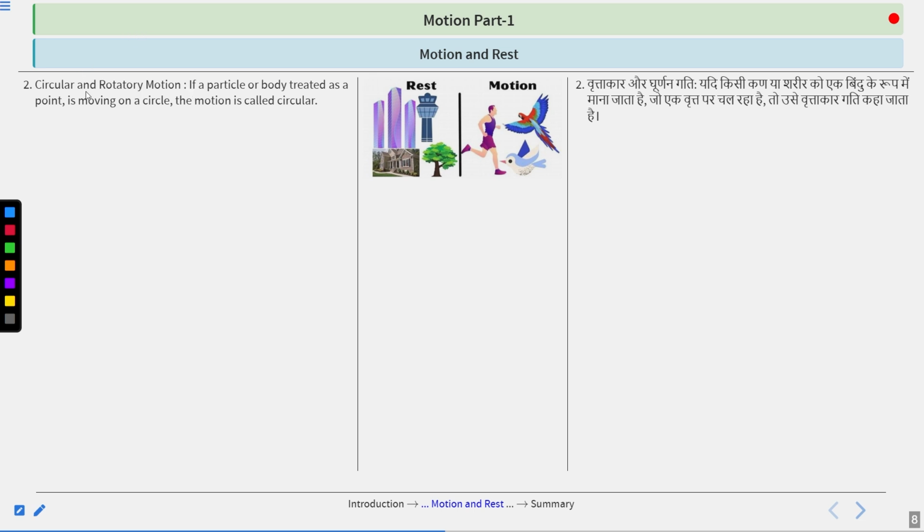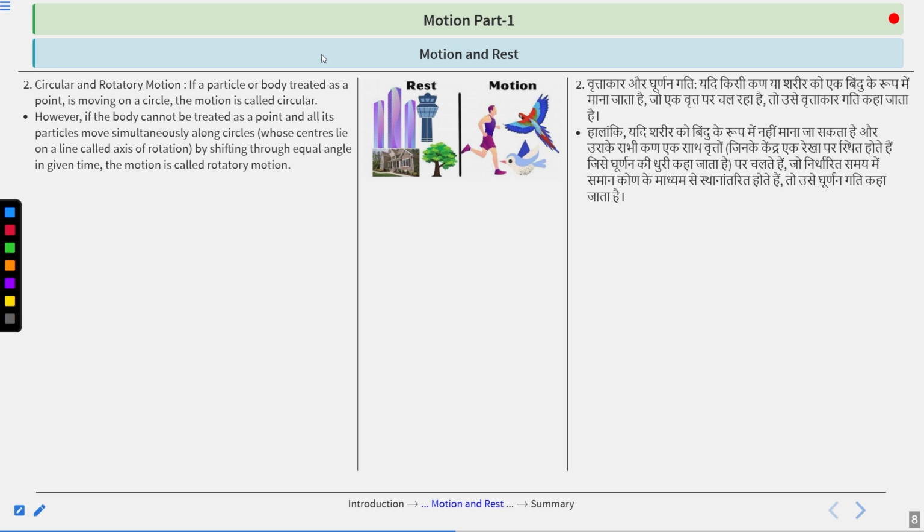Thereafter, the circular and rotatory motion. What do you mean by this? If a particle or body treated as a point is moving on a circle, the motion is called circular. Like you can say, if this is the point and the body is revolving around it or changing its position in reference to this circular path, then that will be called a circular motion.